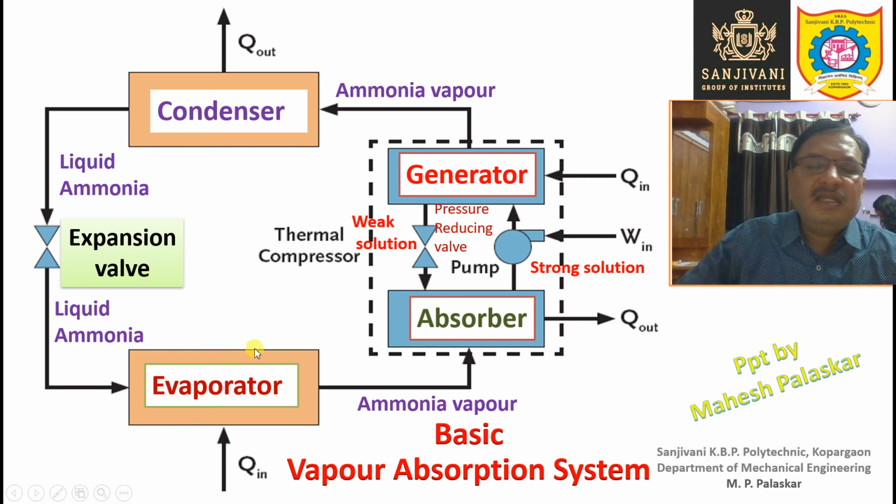In the evaporator, the liquid ammonia will absorb heat from the surroundings and thus get evaporated into vapor. When the liquid ammonia is absorbing heat from the surroundings, we get the refrigerating effect. Then the ammonia vapor, after getting evaporated, will enter the absorber, and the same process is repeated. So this was the basic vapor absorption system.